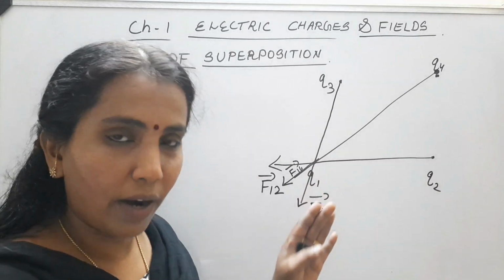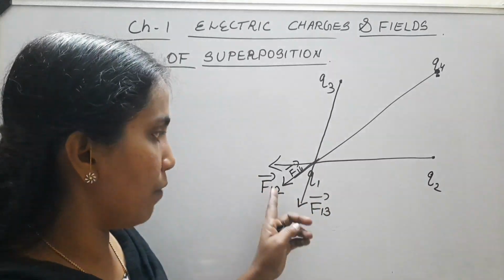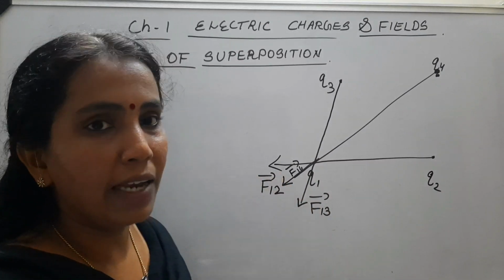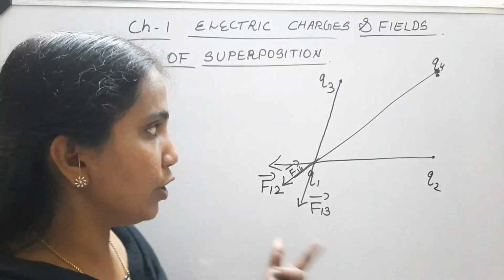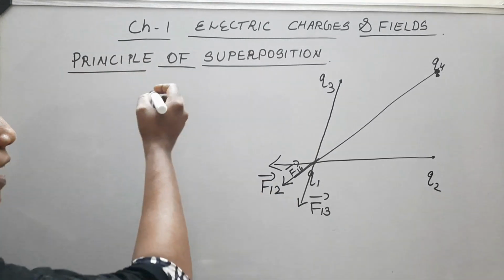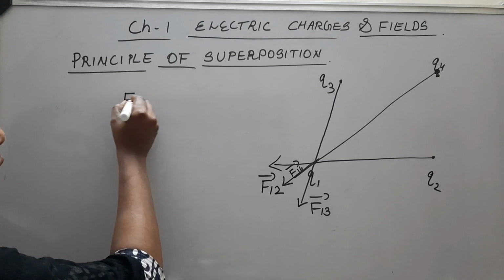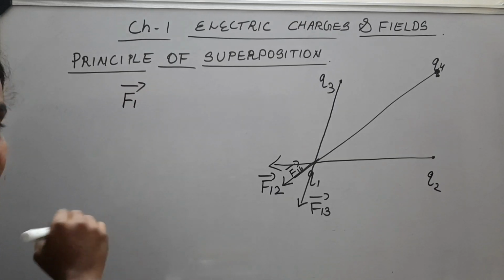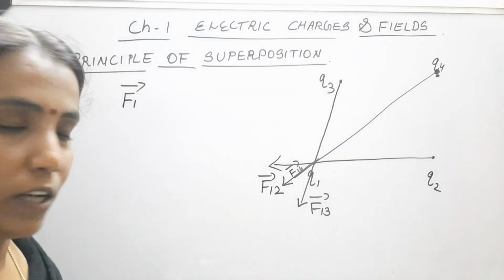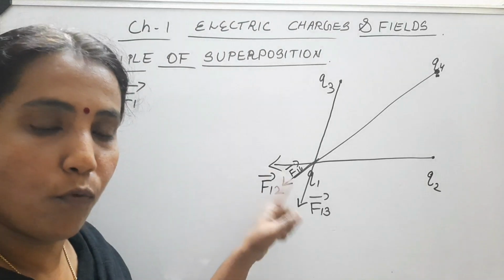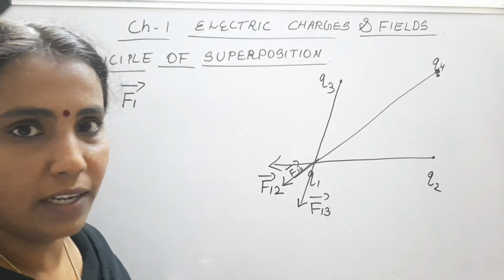So on Q1, three forces are acting: F12, F13 and F14. According to the superposition principle, the net force acting on Q1, suppose we call it F1, will be equal to the vector sum of forces due to individual charges.